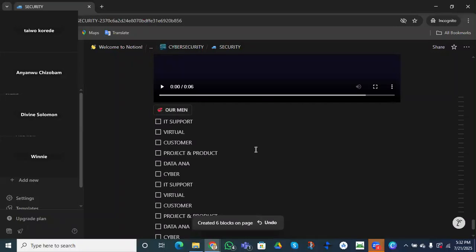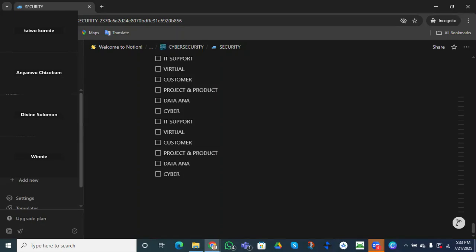When I say yes, it's going to pop up. But if I say no, of course, it's going to cancel it. So the button block is going to enable you to set your automation perfectly using your Notion. Is that clear?